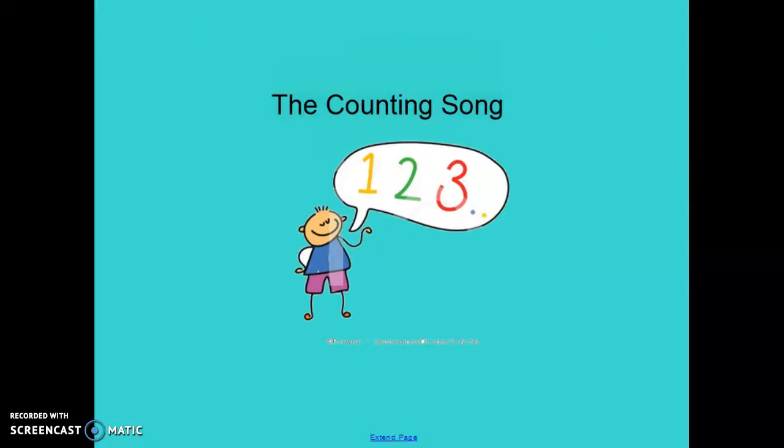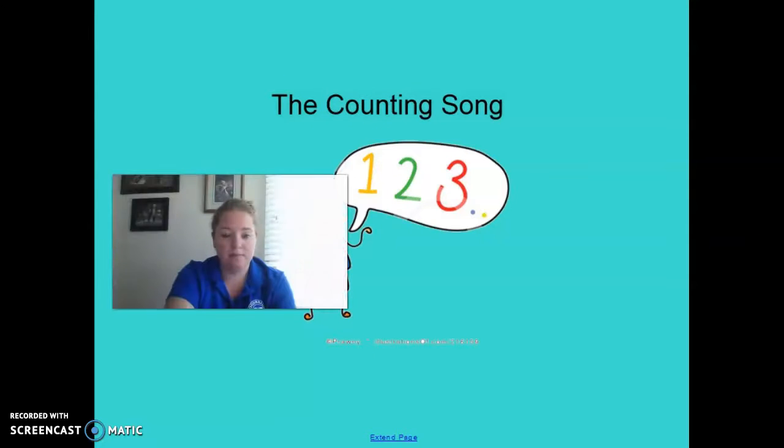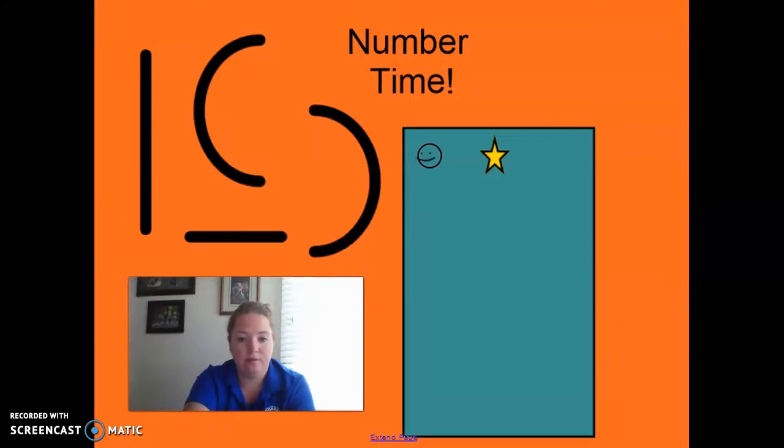And moving on, remember that counting song? Counting all the way to 100 is going to be below. Count as high as you can. That is going to be good enough for me, just as high as you can.